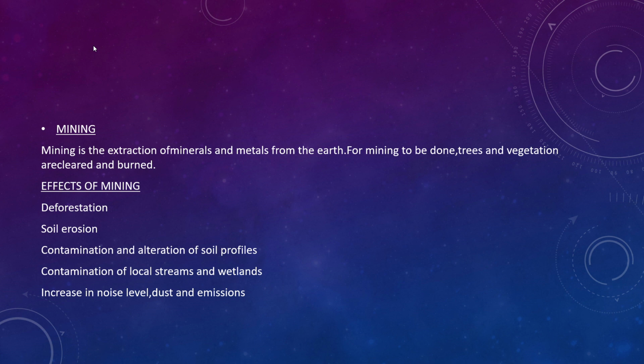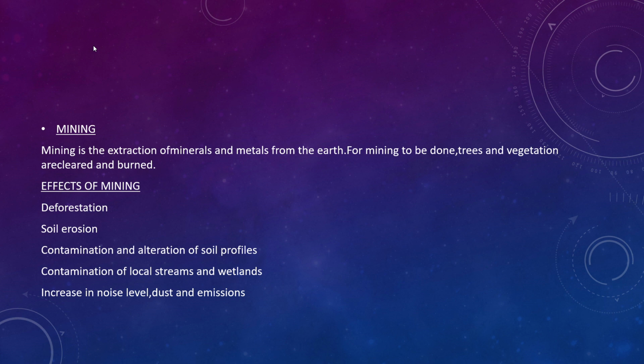First one is deforestation. Once the trees and plants are cut, the forest will no longer exist, and not only in the forest, wherever we are living, there will be a lot of trees, and if they are cut, pollution occurs. Climatic changes will occur, and the exhaust from motor vehicles will cause air pollution, and also water pollution, and every type of pollution will be there. Deforestation we have already studied in part 1, so I'm not going to discuss that further.